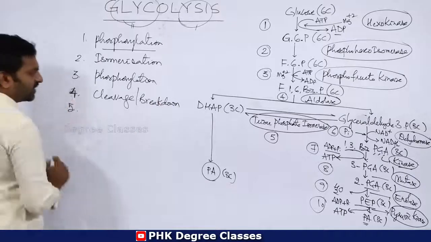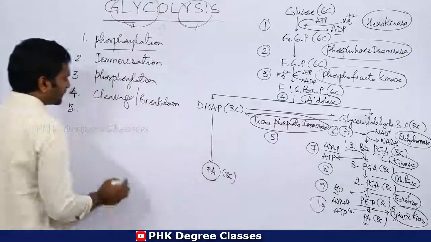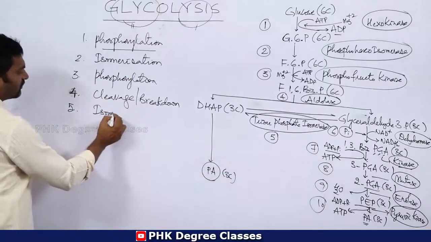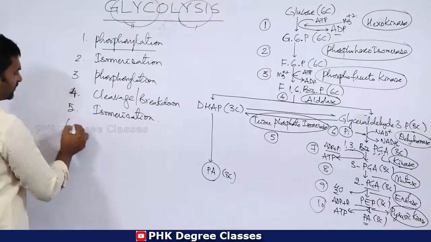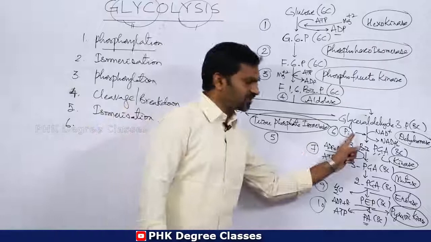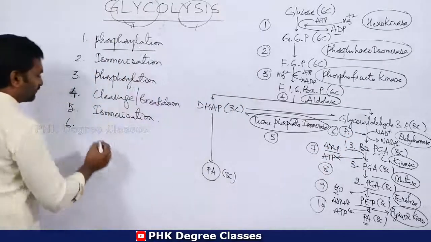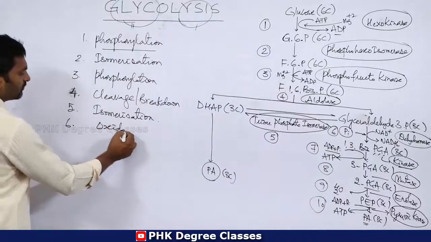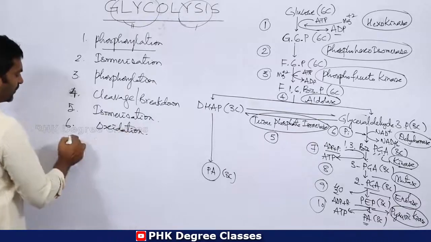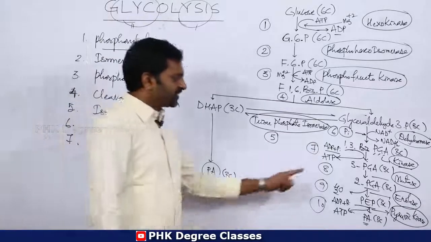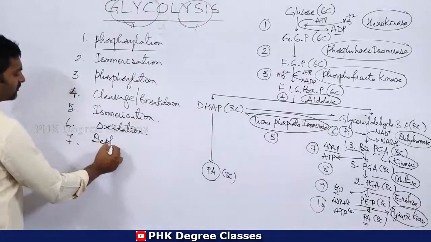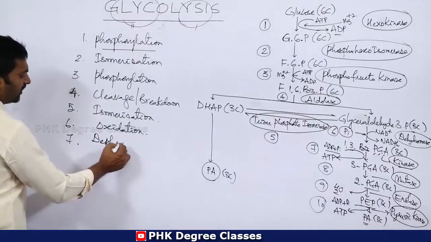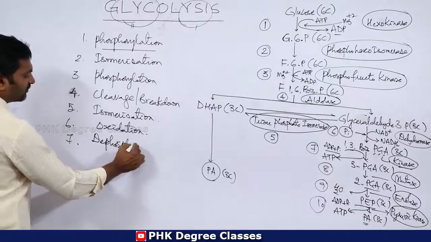Then the fifth one is isomerization. Then the sixth reaction is called oxidation. Then the seventh one is called dephosphorylation.